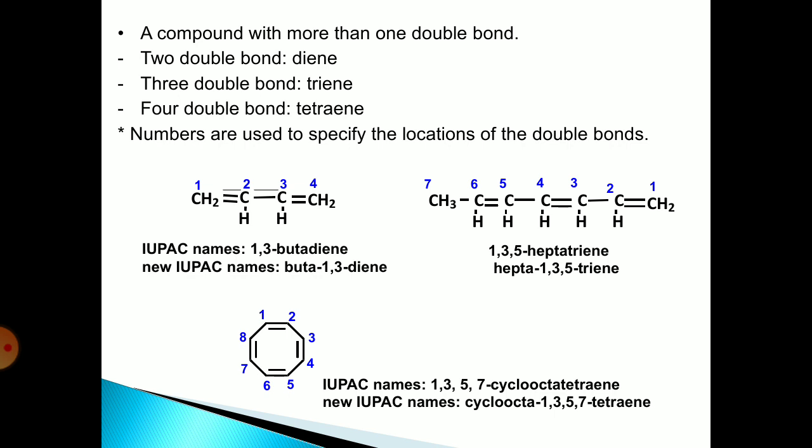Here in the first example, it is named as 1,3-butadiene. At position number 1 and 3 there is a double bond. In the next example, we can see that the double bonds are present at the 1, 3 and 5th positions, and 3 double bonds are present. Therefore, it is a triene, 1,3,5-heptatriene. In other words, it is hepta-1,3,5-triene.